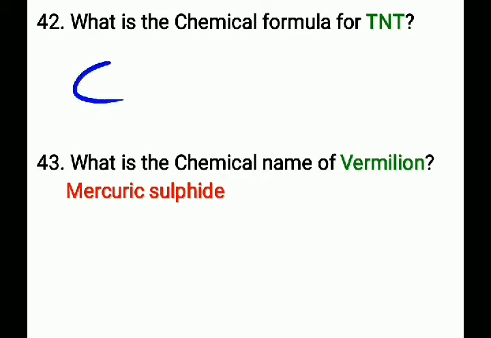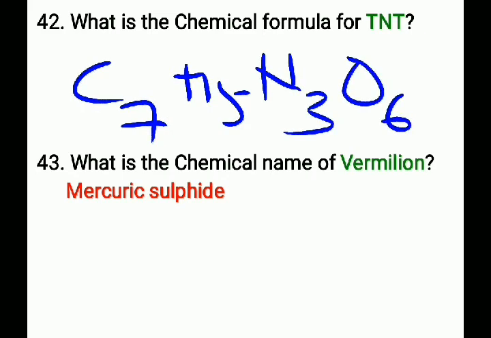That is C7H5N3O6. This is the chemical formula for TNT. TNT full form is trinitrotoluene. The chemical formula for TNT is C7H5N3O6 and the full form of TNT is trinitrotoluene.